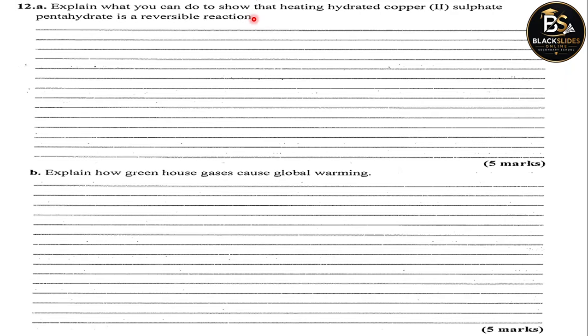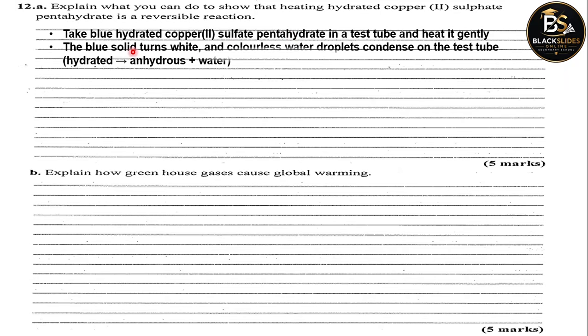So what you need to do first of all is take blue hydrated copper sulfate pentahydrate in a test tube and heat it gently. The blue solid turns white when you heat copper sulfate.